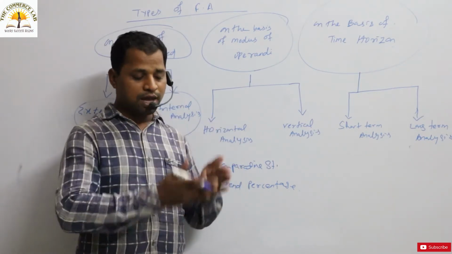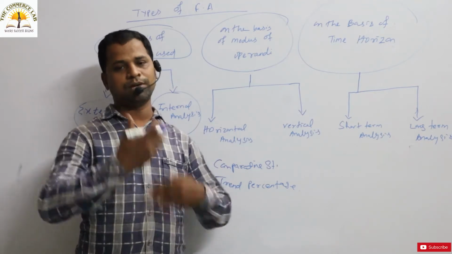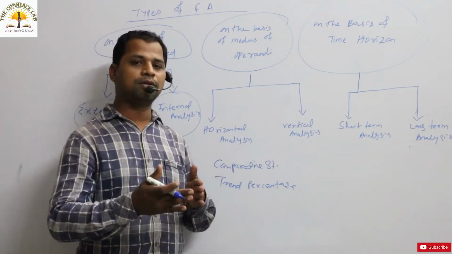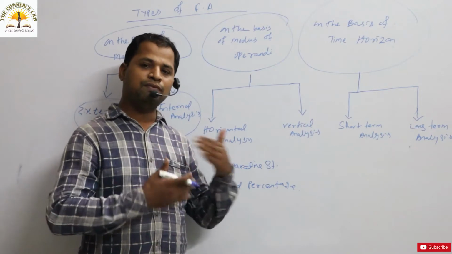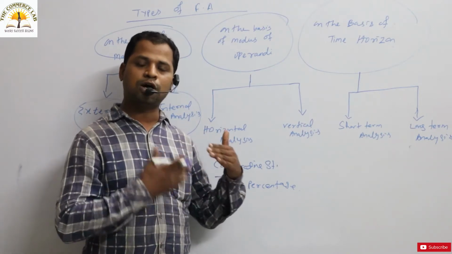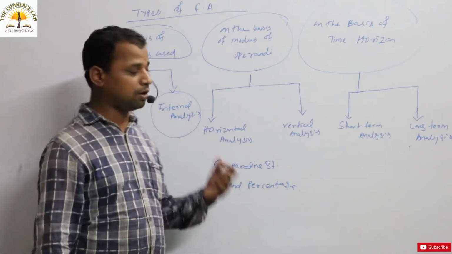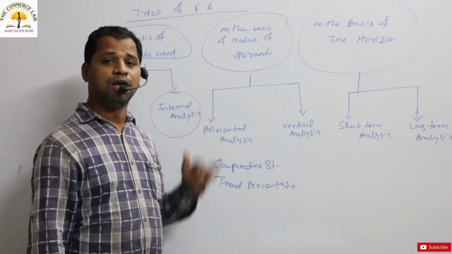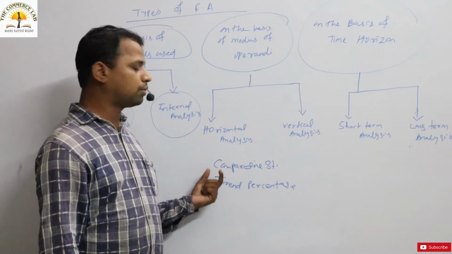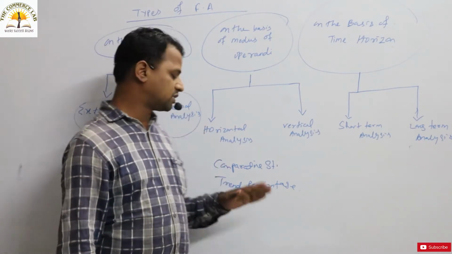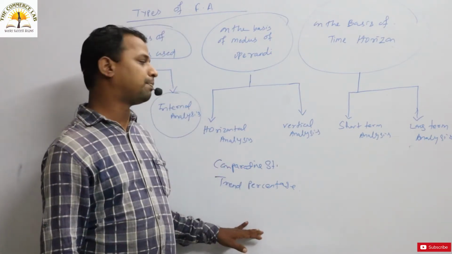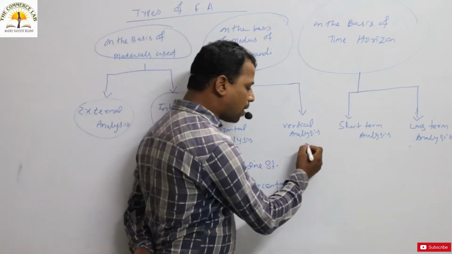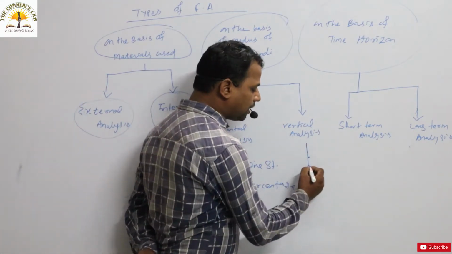जब आप एक बैलेंस शीट पीरियड से दूसरे बैलेंस शीट पीरियड को कंपेयर करते हो, so over the period of time, when you are comparing the balance sheet as well as income statement over the period of time, then you can use the horizontal analysis, where you can use the specific tools like comparative statement as well as trend percentage for that purpose.